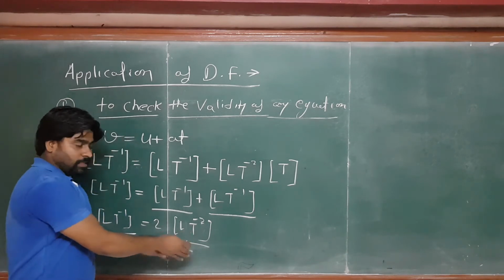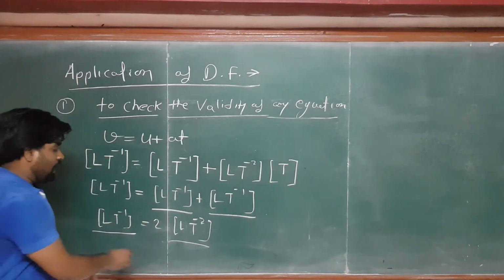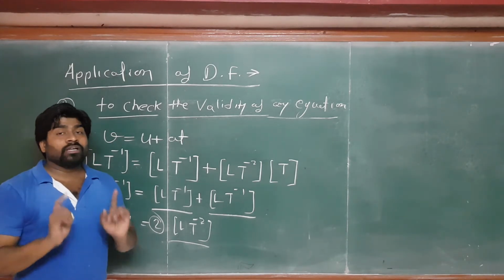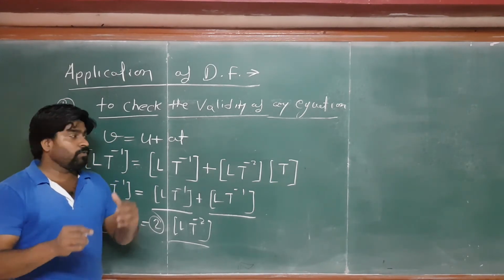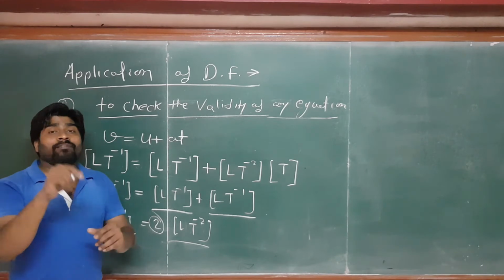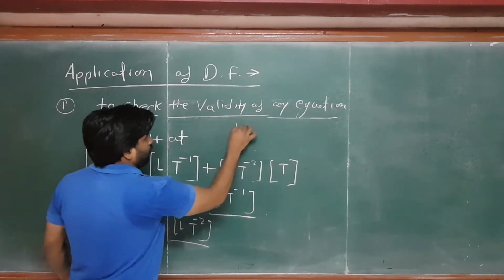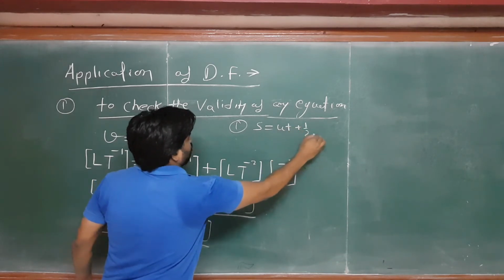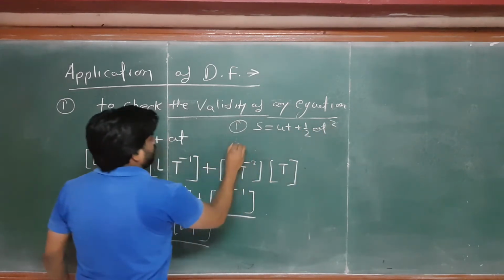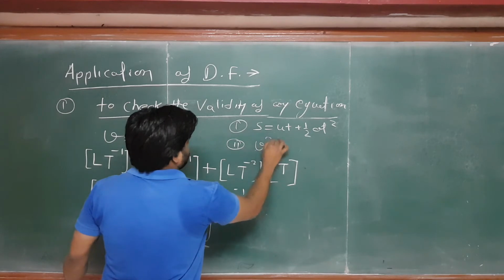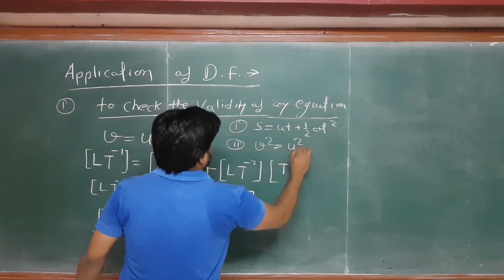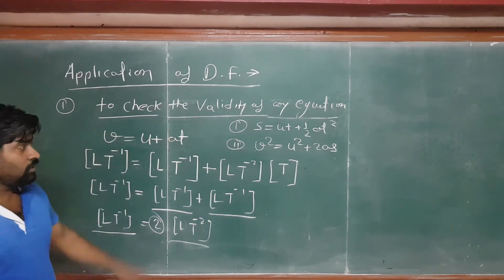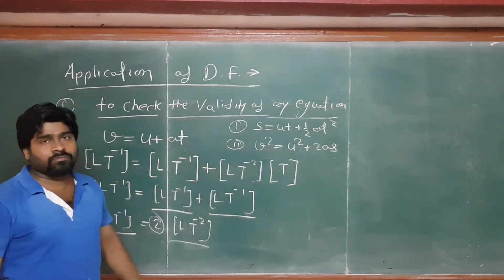Do the same practice for the next equations which I am going to share. Check the validity of s is equal to ut plus half at square, and the third equation of motion, v square is equal to u square plus 2as. This is one of the applications of the dimensional formula.